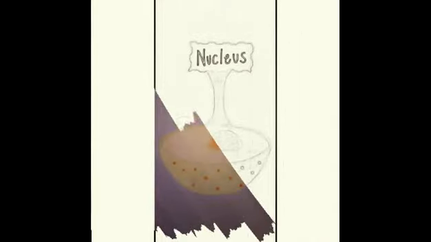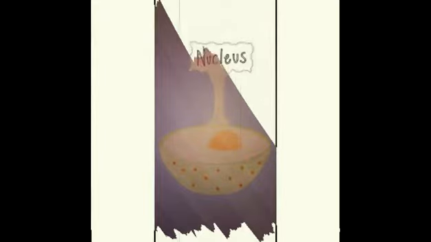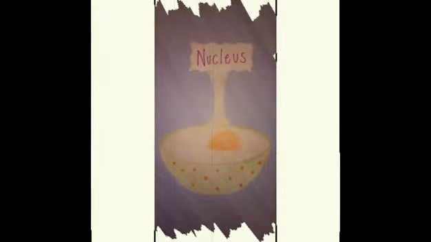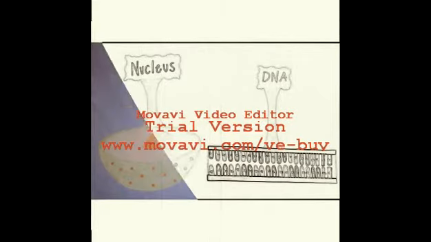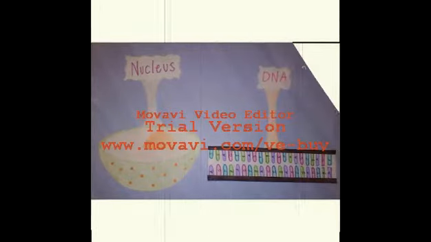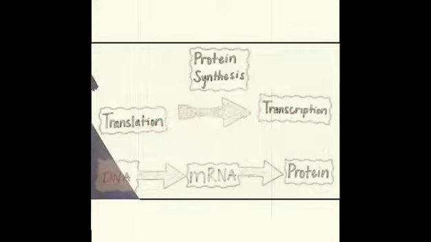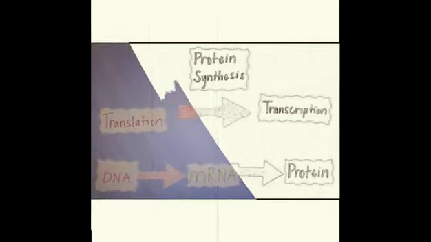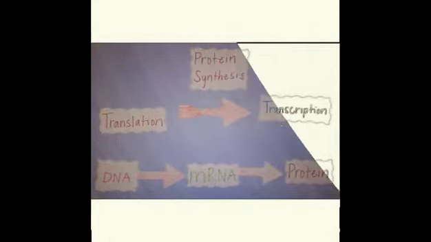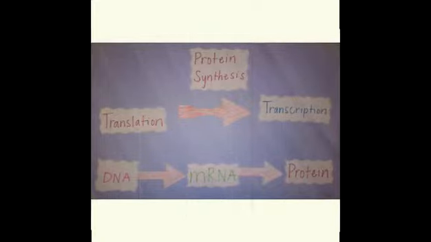The nucleus is surrounded by a double membrane and contains DNA, deoxyribonucleic acid, RNA, ribonucleic acid, and proteins. Located inside of the nucleus is DNA. DNA is the carrier of genetic information and stores instructions for the formation of proteins. The procedure of manufacturing proteins is classified as protein synthesis. Protein synthesis encompasses transcription of DNA and translation of RNA.